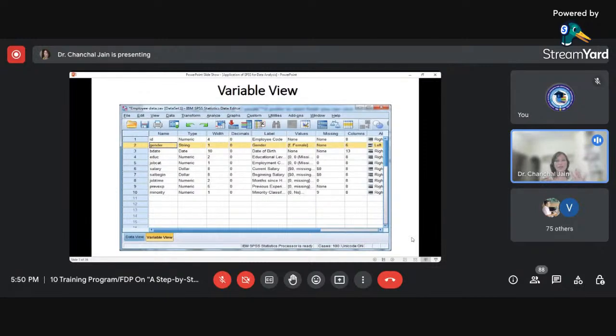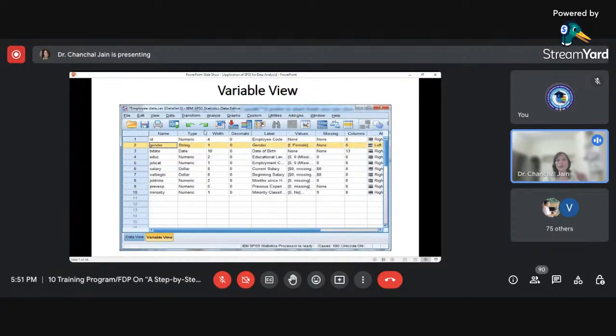This is the image I have taken from my SPSS file. You can see this is known as the data editor window. At the lower left corner, there are two toggle buttons, and we can toggle between them: this is the data view, and this is the variable view. You can see the difference in color between the two buttons. The second one is yellowish, which means this window is presently activated. So what you see here is the variable view of the SPSS data editor window.